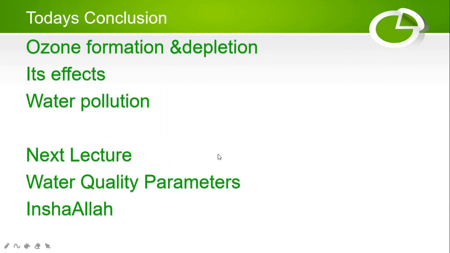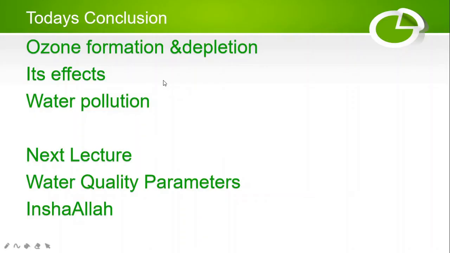So today you learned about ozone formation, what ozone is, how it is formed, and what its depletion is, its effects, and water pollution. Inshallah, in the next lecture you are going to learn in detail about the water quality parameters.